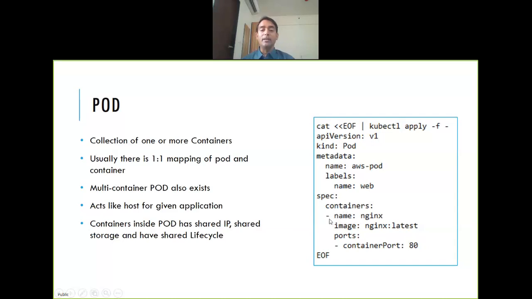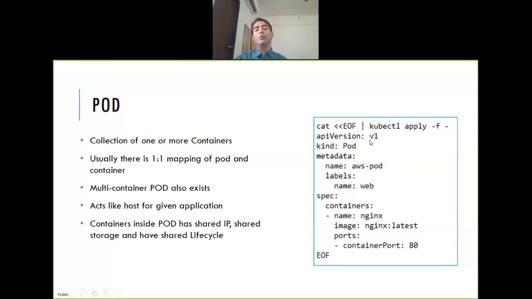Now if you want to create multi-container, you just copy paste one more and put whatever name, let's say Nginx monitoring, and the image is something different and the port is something different. You can do that. As I said in the beginning, you need to know a little bit of YAML, then you can grasp these concepts very easily. But very high level, four different things.